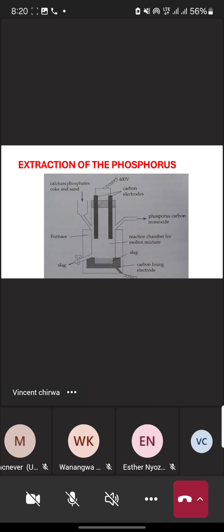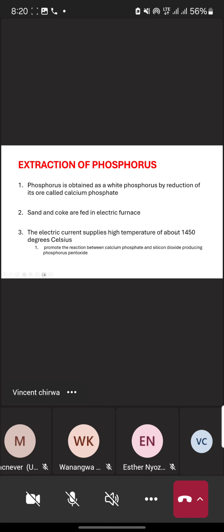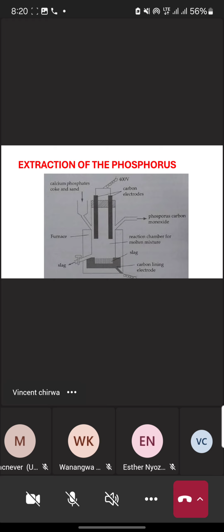Then let's go to step number 3. In step number 3, the electric current supplies a high temperature of about 1450 degrees Celsius. Then let's go back to our diagram. Step number 1 and step number 2 are done, meaning the calcium phosphate, coke and sand are now in our reaction chamber.